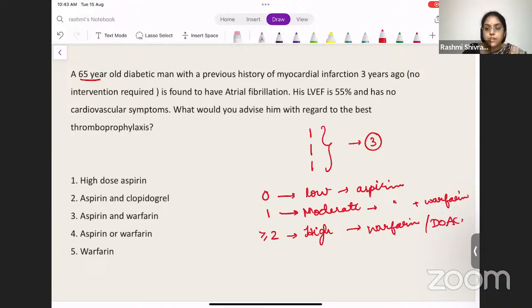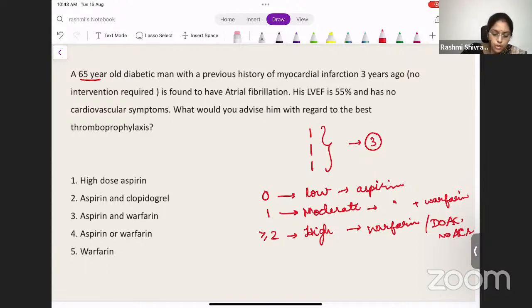Okay. Now the newer ones, newer oral anticoagulants, or NOACs. So you need to anticoagulate the patient. You can choose between these based on the clinical profile of the patient. So if the score is more than or equal to 2, what do you need to do? You need to anticoagulate the patient, preferably with warfarin or the newer oral anticoagulants.